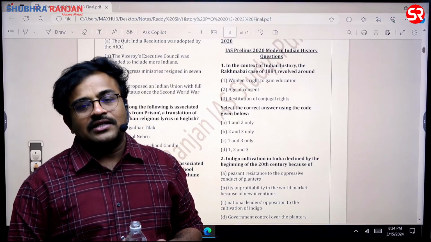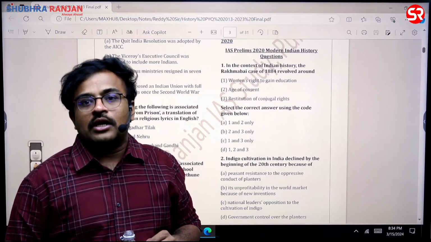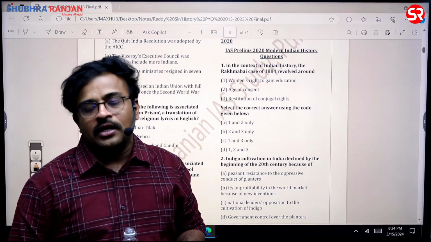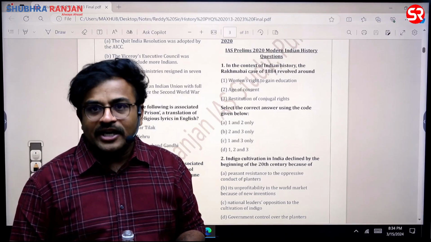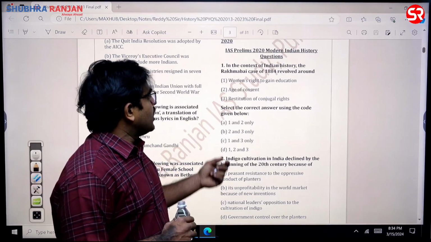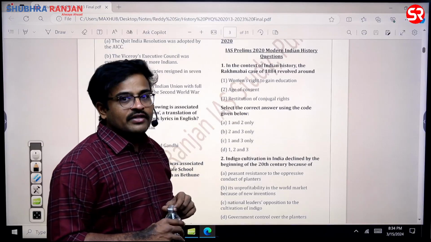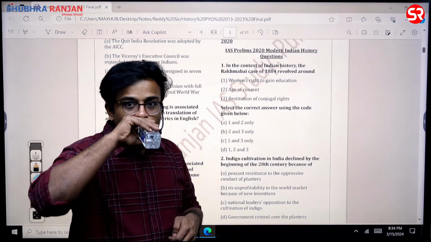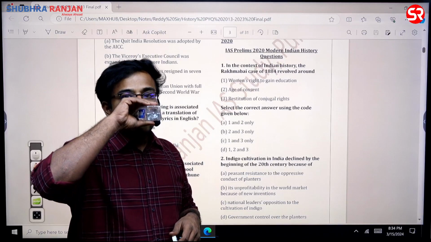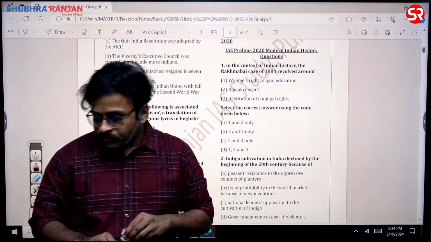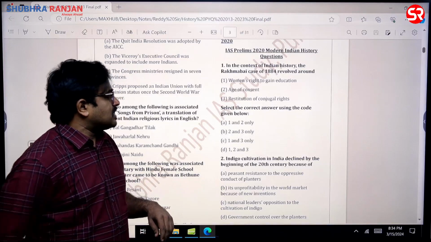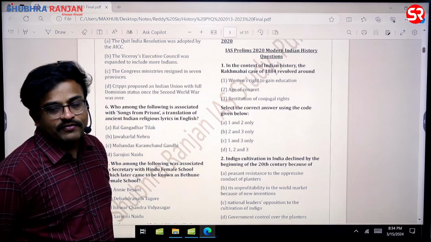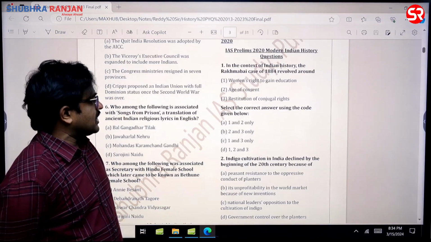So in fact, the answer for this question is that it revolved around the woman's right, the conjugal rights issue. Conjugal rights means, in fact, the sexual rights. Along with that, it is also associated with the age of consent issue. So the answer for this question is 2 and 3 only. B is the answer for this question, sir. So very good question it has been asked, sir.